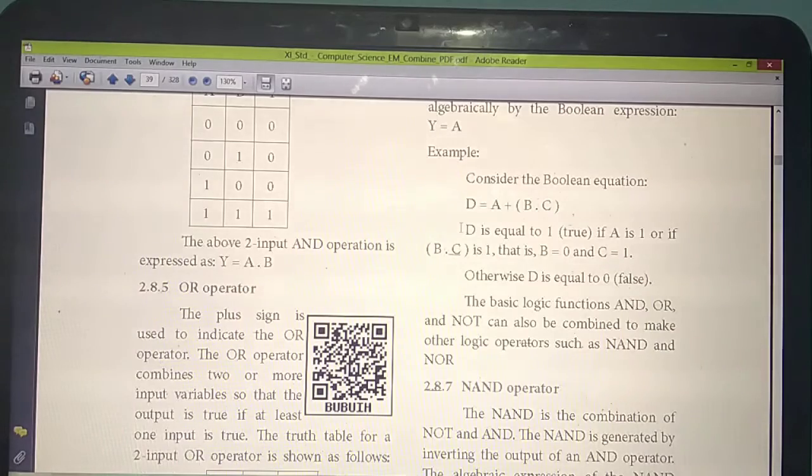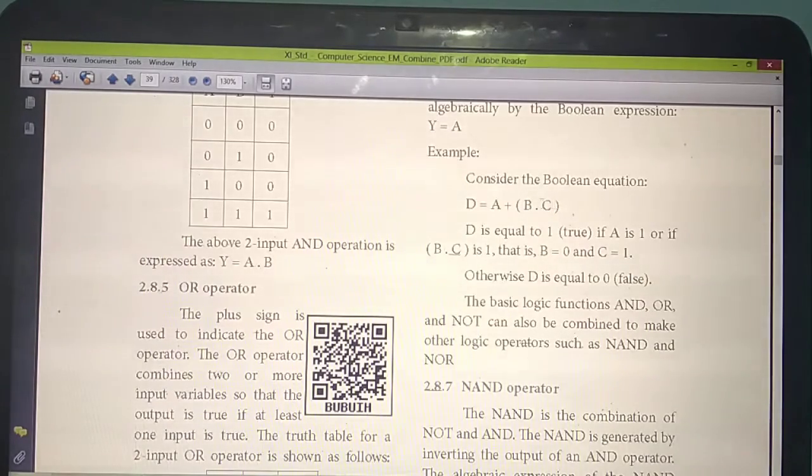Since we have already studied the OR operator, if only one input is 1, the answer will be 1. So either the value of A needs to be 1 or the value of B dot C will be 1. Then only you will get the answer as 1.